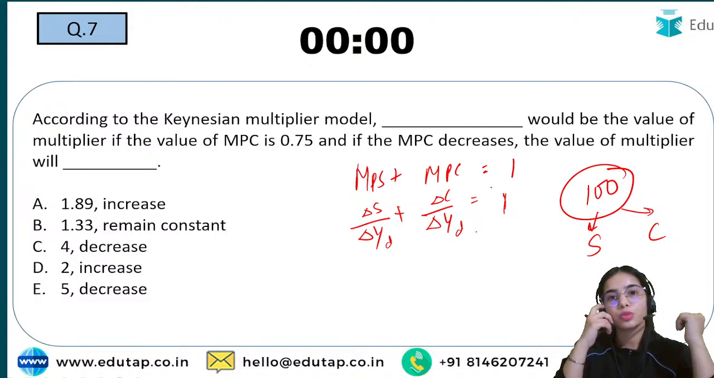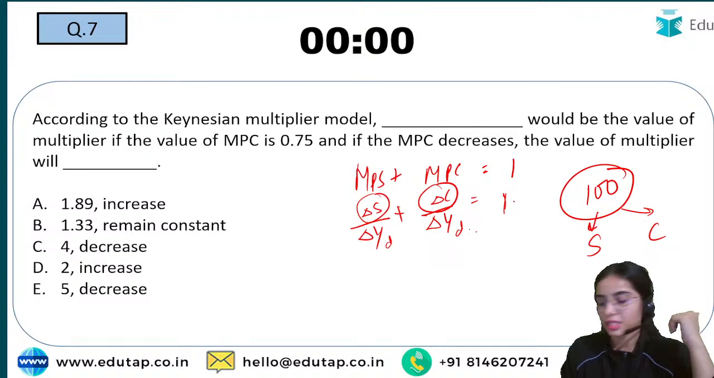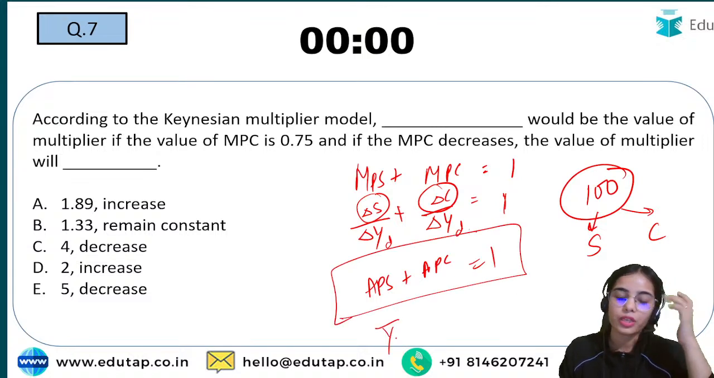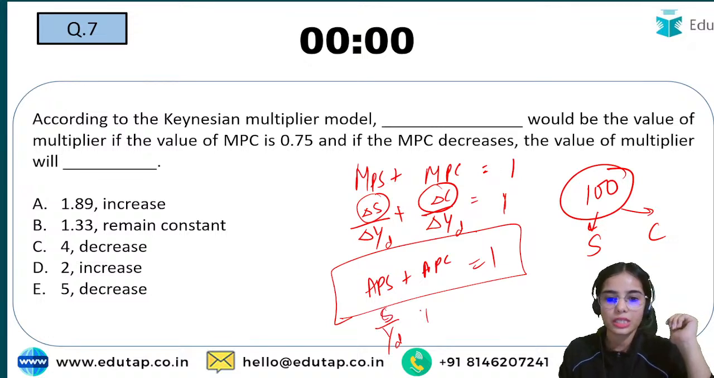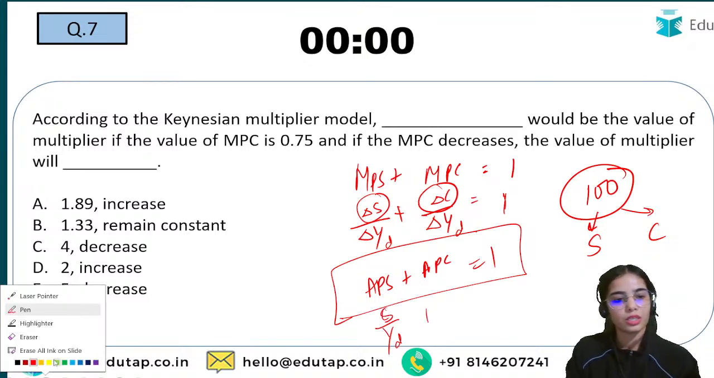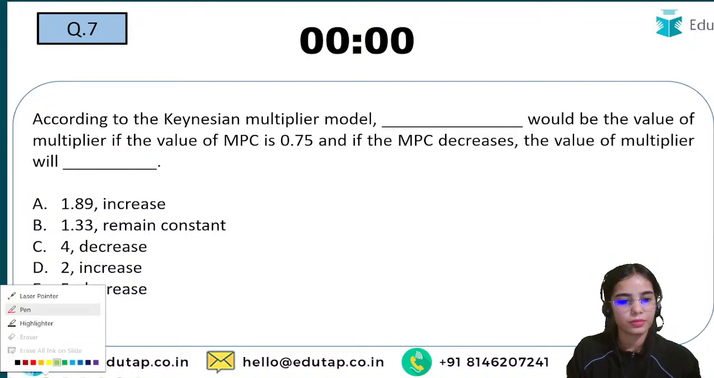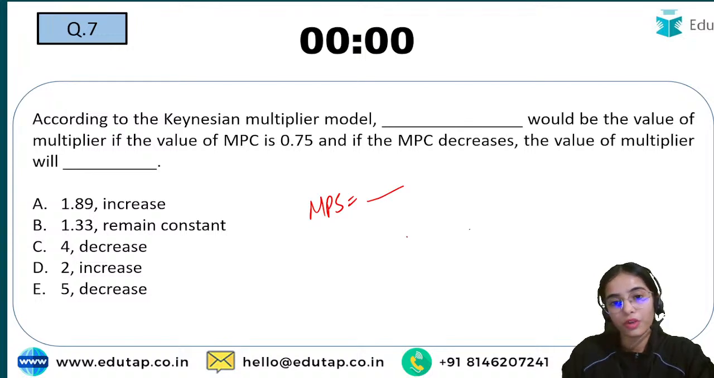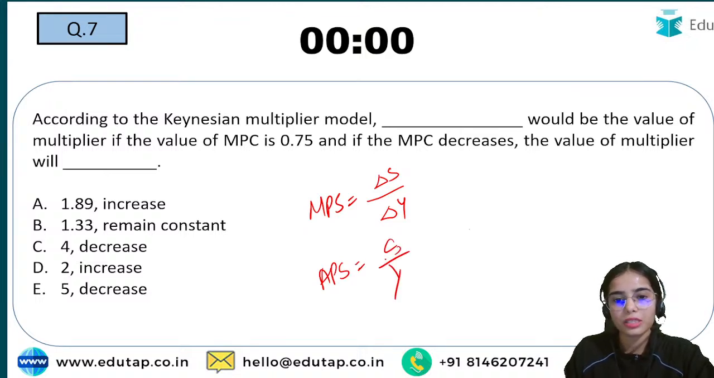Okay, so from the disposable income you can either save or consume, so that is equal to 1. Your APS plus APC is also equal to 1, so from your total disposable income you are either saving or consuming. Your MPS is from your increase in income, how much you are saving. Your APS is, from your income, what is the total savings.